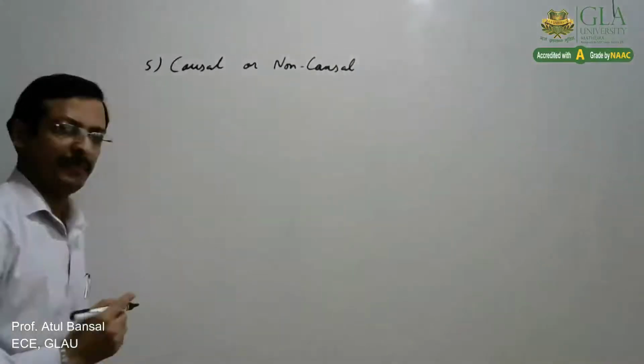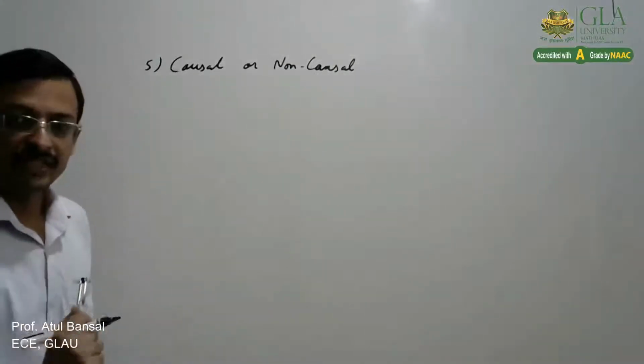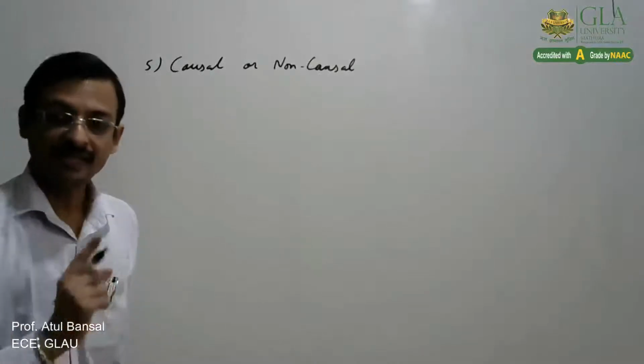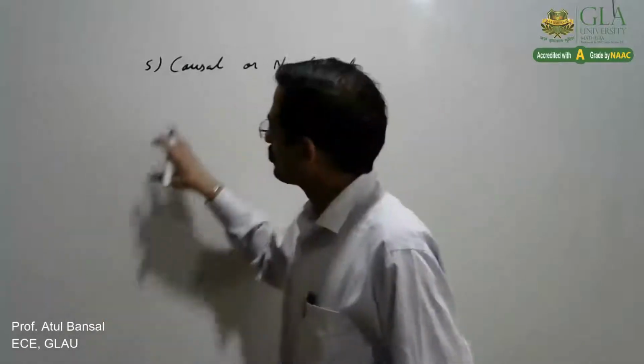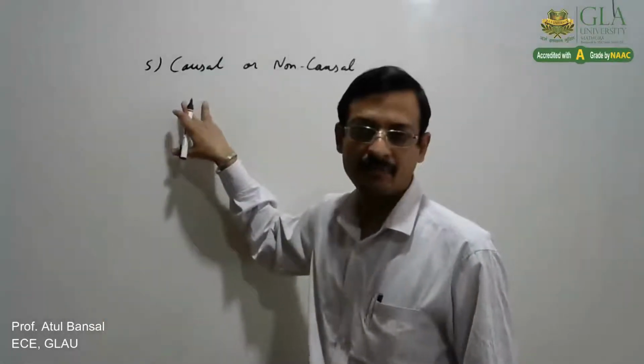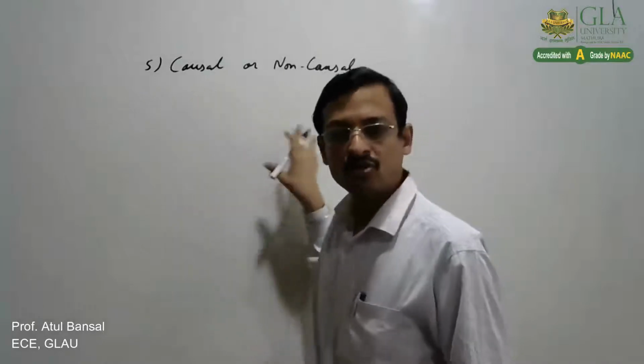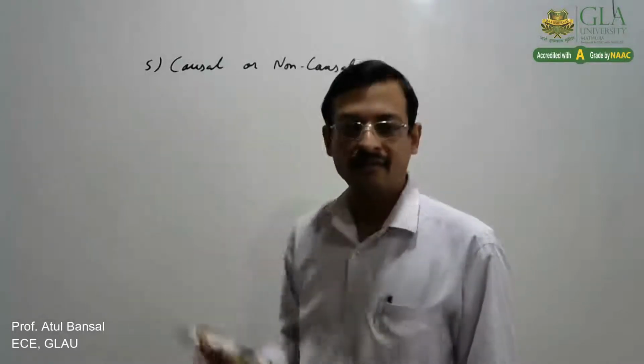Let us take some examples for that. But before that, earlier what we studied was static or dynamic systems. And in a static system, the output was depending only on the present input. Here in causal, we are saying present or past. It may be both, it may be either one of them. But in static, it was only present. So all static systems are causal systems, but all causal systems are not necessarily static systems. Further, these causal systems are physically realizable, that is, we can implement them. But non-causal systems are not physically realizable.